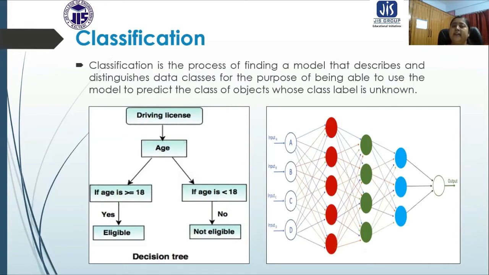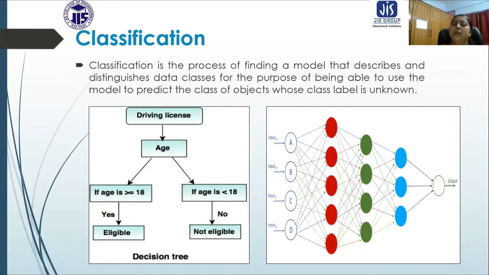And if the age is greater than or equal to 18, they are put in a particular class. And if the age is less than 18, they are put in a particular class. And we already know that if the age is greater than or equal to 18, then they are eligible for having a driving license. But if the age is less than 18, then they are not eligible.